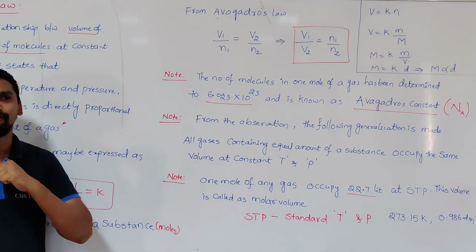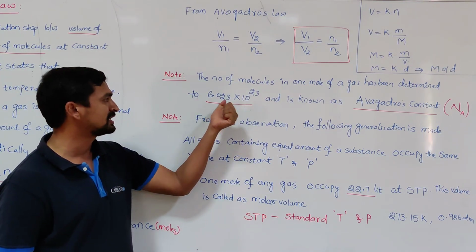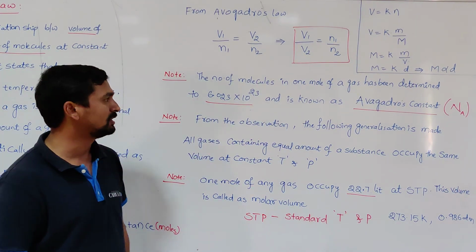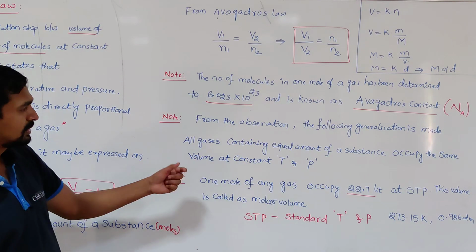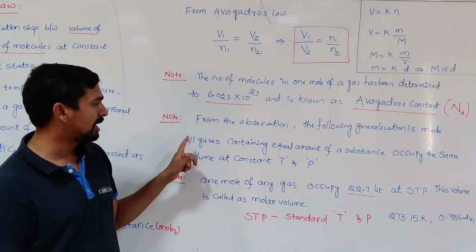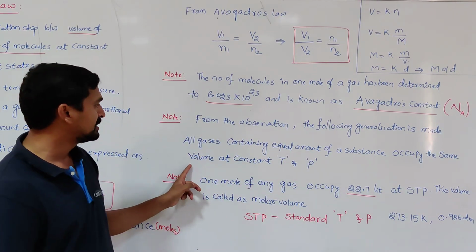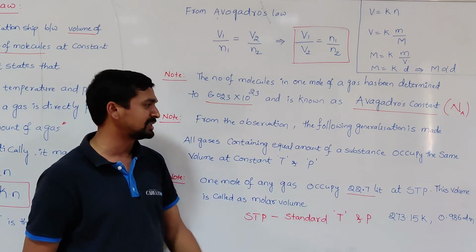That means 1 mole of any gas, 1 mole of any substance, contains how many molecules? 6.023 into 10 to the power of 23. That's why from this observation, one generalization is made: all gases containing equal amount of a substance occupy the same volume at constant temperature and pressure.